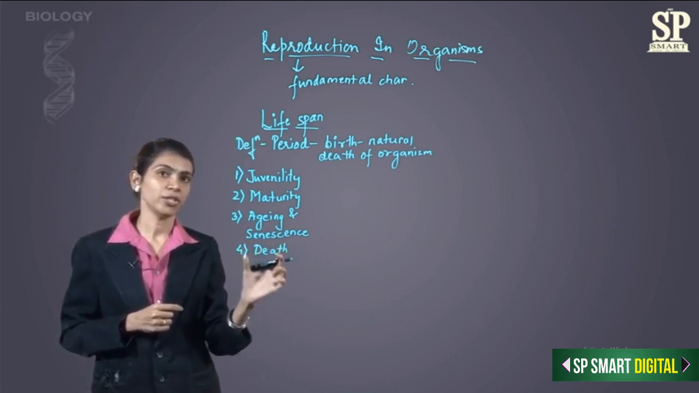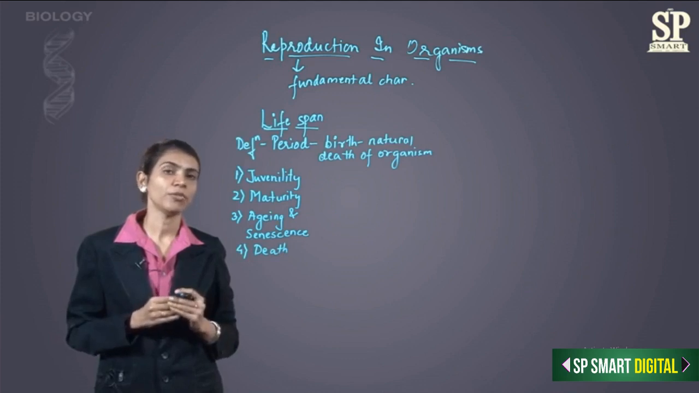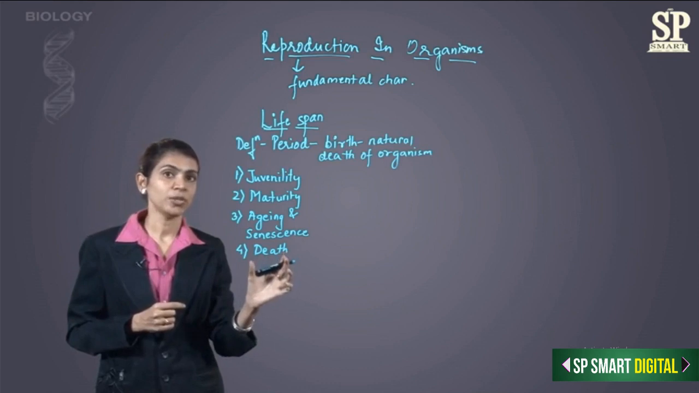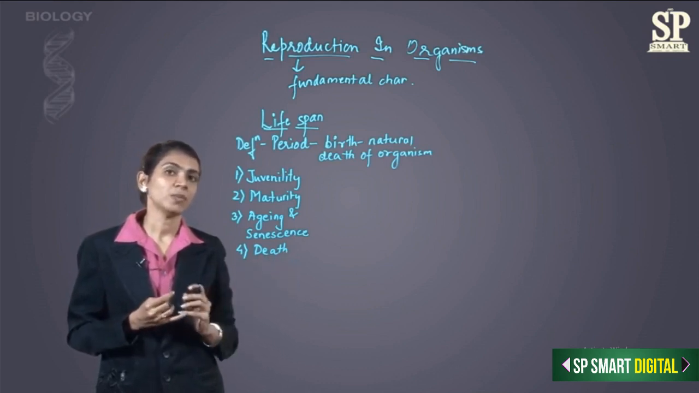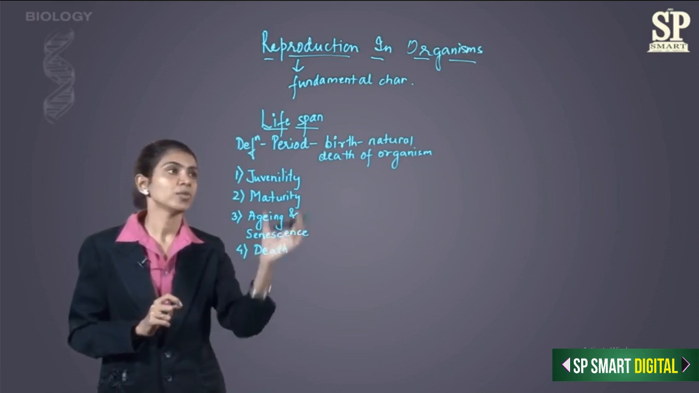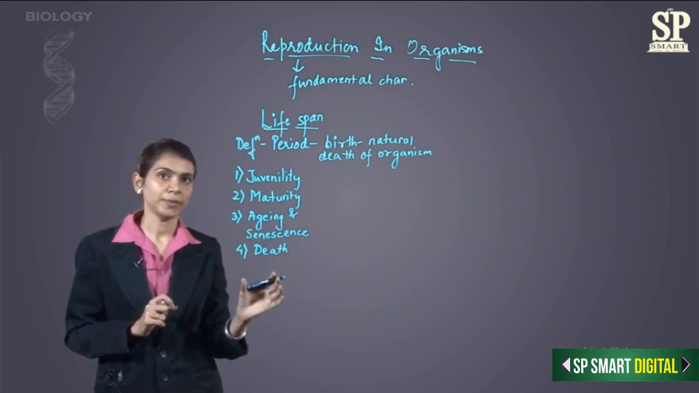Death is the stage where there is permanent stoppage of all vital activities of the organism. When I say permanent stoppage of vital activities, it means activities like respiration, metabolism, they all come to a permanent halt, and that is death. So these are the 4 stages of lifespan.